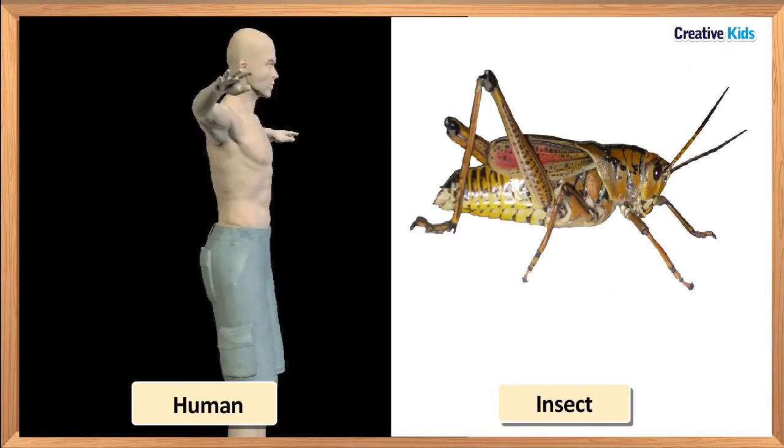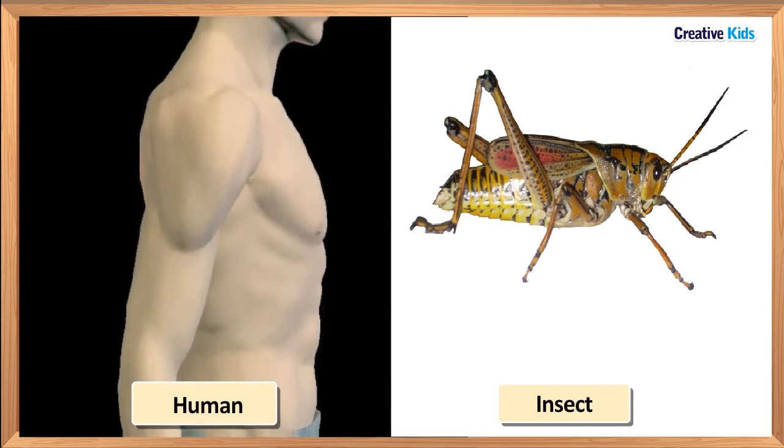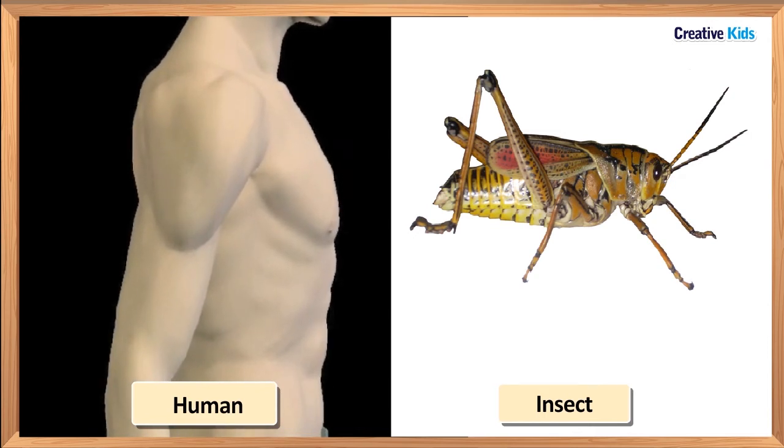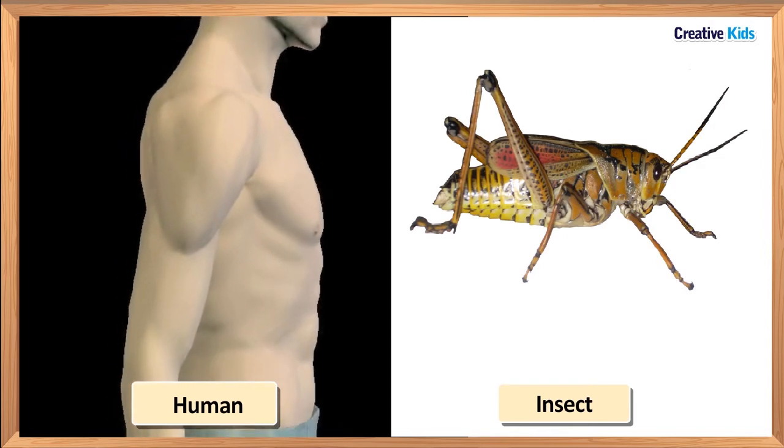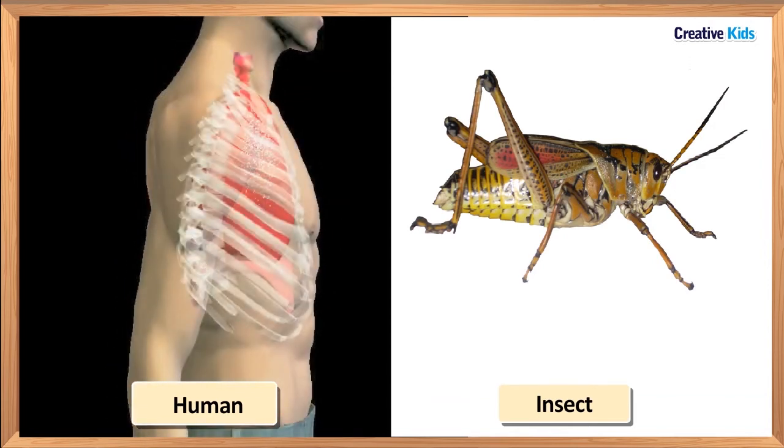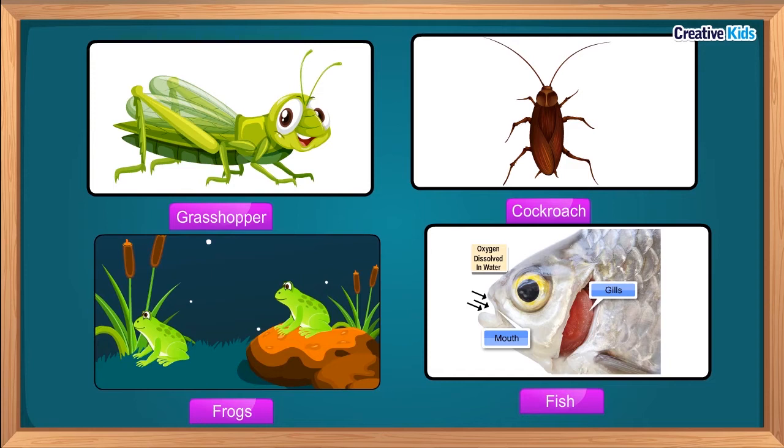Hello friends, we have discussed respiration in human beings. In this module, we shall discuss how other animals breathe. Do all animals breathe through lungs? Do all of them have the same respiratory organs as humans? Absolutely not. Different animals have different organs that help them in breathing.